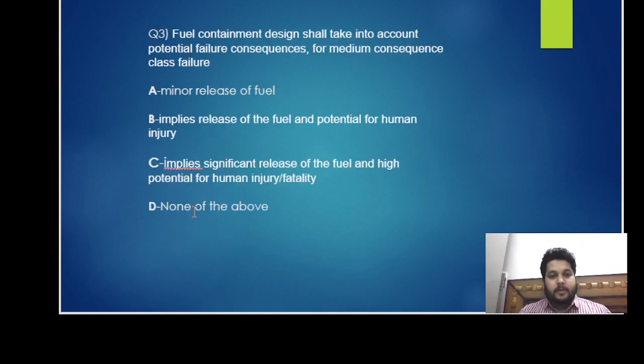Okay. Moving on to the third question. The fuel containment design shall take into account the potential failure consequences. For the medium consequences, the failure class failures are: A, the minor release of fuel. B, the release of fuels and the potential for human injury. C, it implies significant release of the fuel and the high potential of human injury or fatality. D, none of the above.